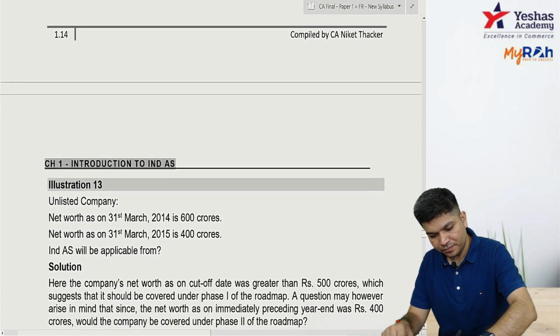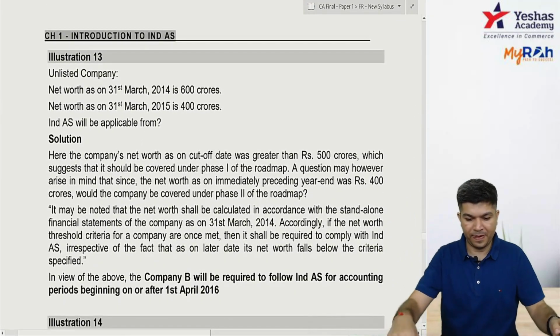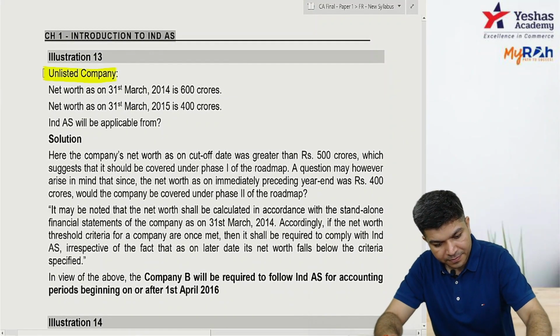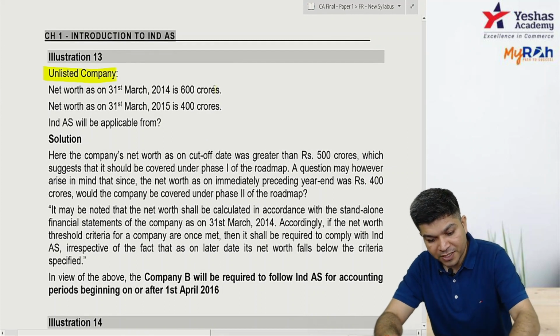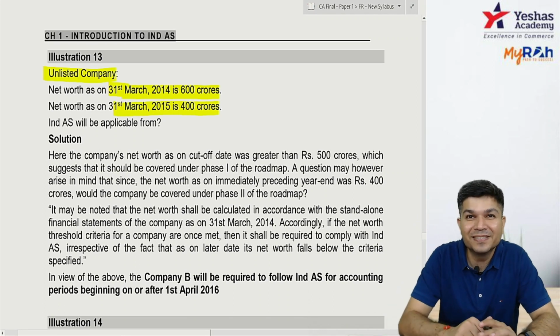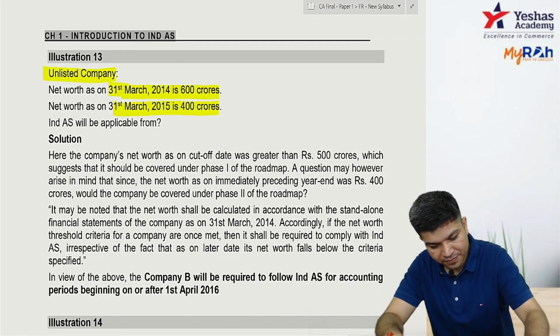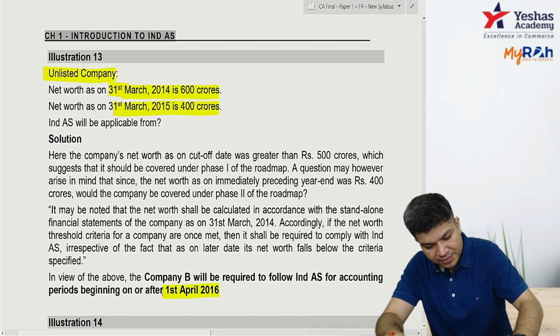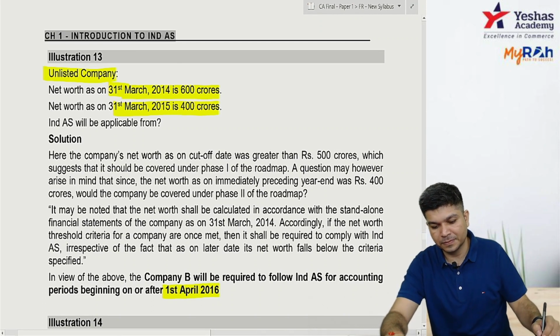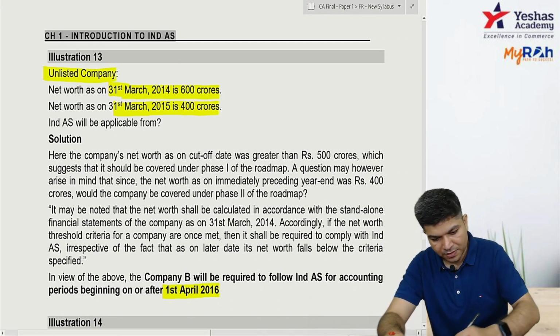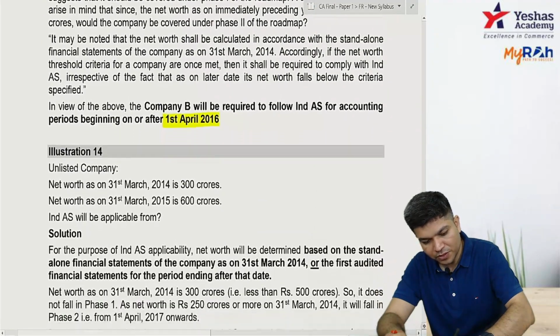13th. Okay, now your questions. Unlisted company. March 14, 600. March 15, 400. Okay, March 14 is 600. Can I say you're covered in phase 1, 1416 onwards? March 14, 600. You're covered in phase 1, 1416 onwards. Okay, next one is question 14.